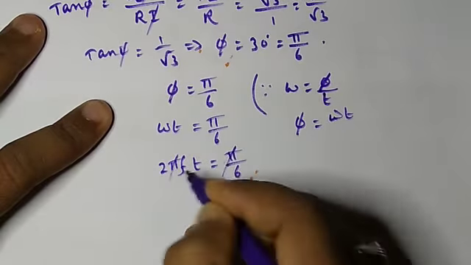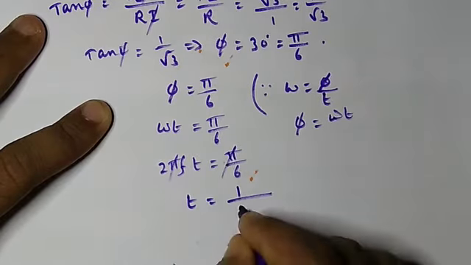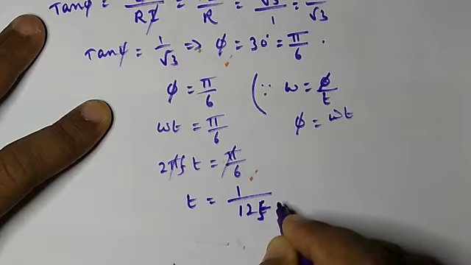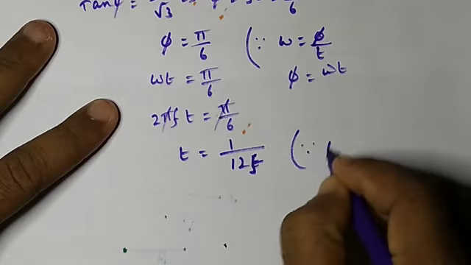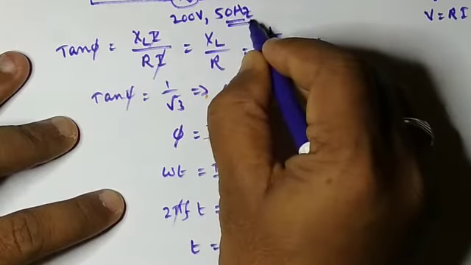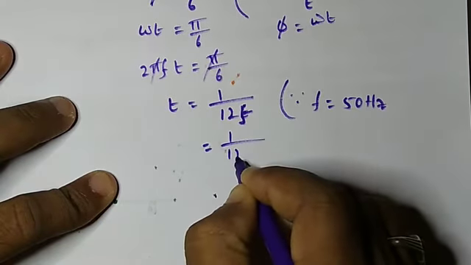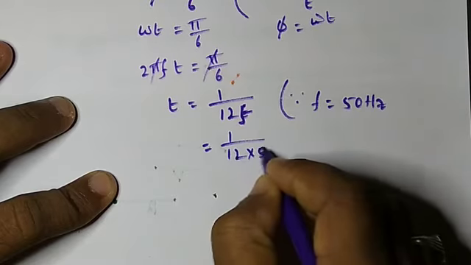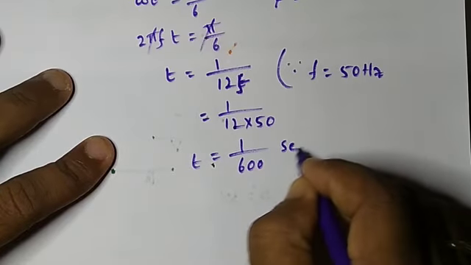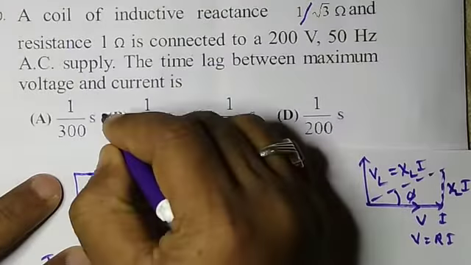From this, pi will get cancelled. Therefore t is equal to 1 by 12 into f. Since it is given that f is equal to 50 Hz, according to the problem, if I substitute here, then I will get 1 by 600 seconds. So this is the answer. Hence we can say B option is correct.